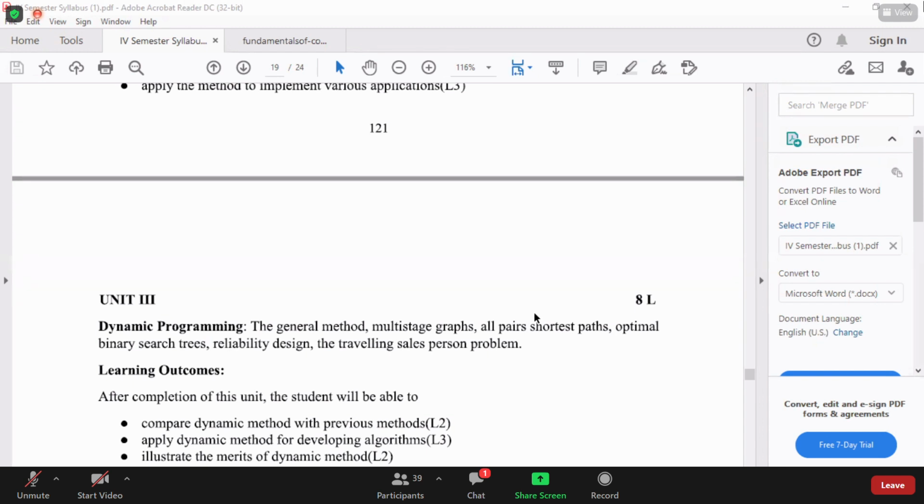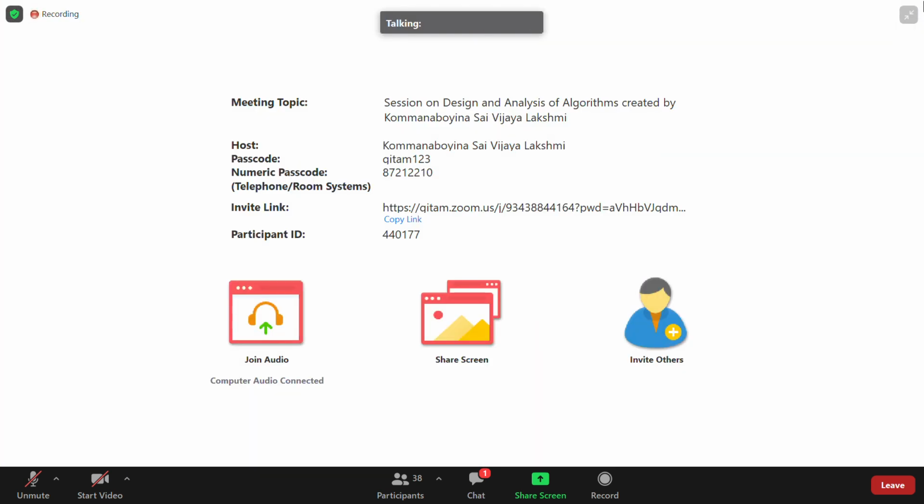No, ma'am. What is the time complexity for all pair shortest path? Big O of n cube. Big O of n cube. Very good. Next, OBST. Shall I revise it? Yes, ma'am. Okay. I'll tell you what is OBST now.